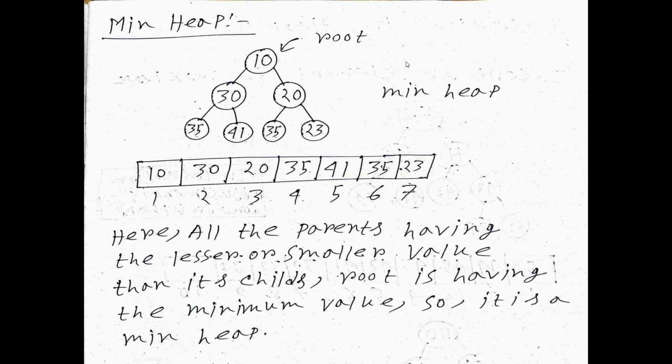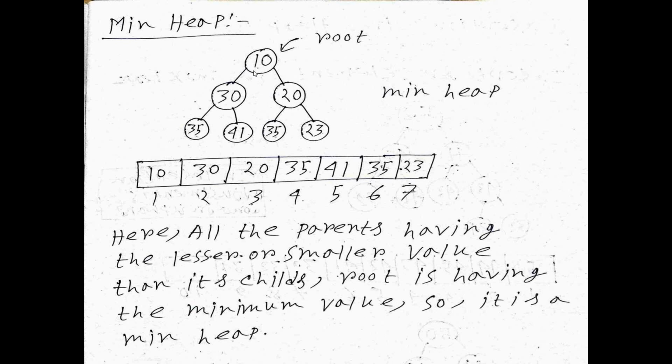Now, this is an example of a min heap. First of all, it is a complete binary tree. Yes, it satisfies the property of a complete binary tree. There is no gap between the first element and the last element. There is no gap, so it is a complete binary tree. Next, the parent node must be smaller than its child.